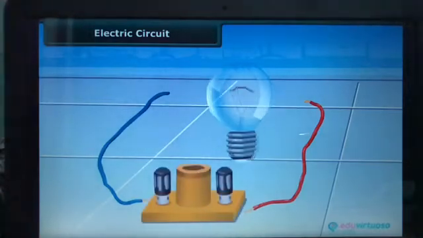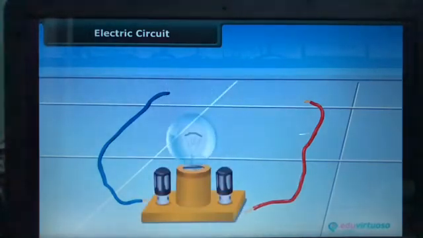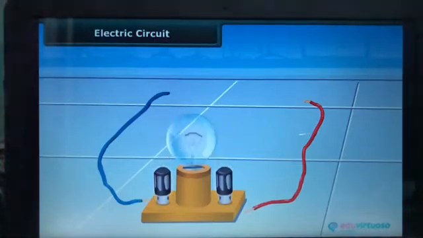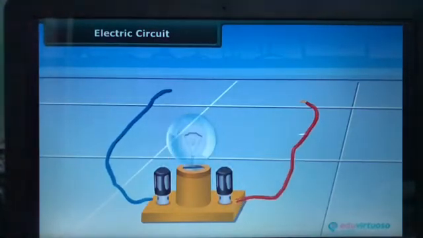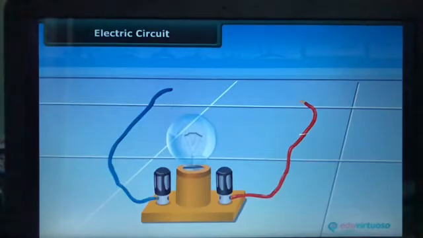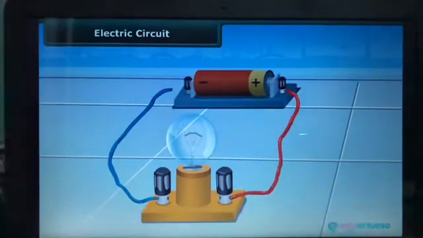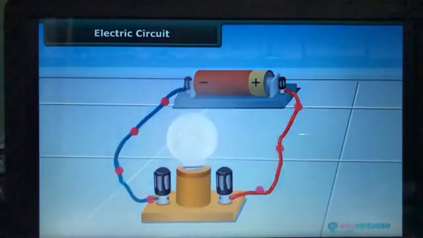Now fix the bulb on a bulb holder. Then two screws on the bulb holder become two terminals. The insulated wires are connected to the two terminals on the holder as shown in the picture. Finally, connect the free end of one wire to the positive terminal of the cell and the free end of the other wire to the negative terminal of the cell. This may be done with the help of a rubber band or an adhesive tape. After the connection, you can see that the bulb lights up.